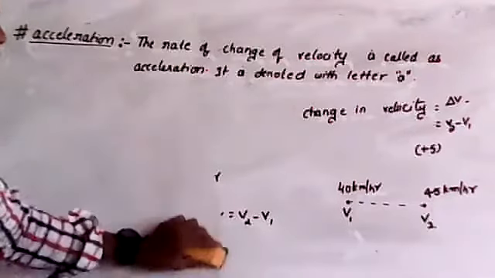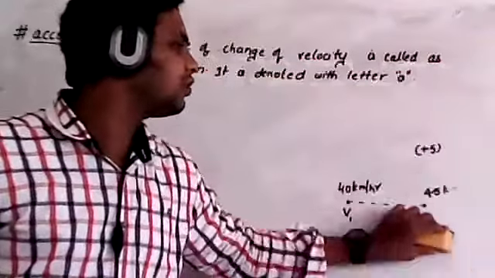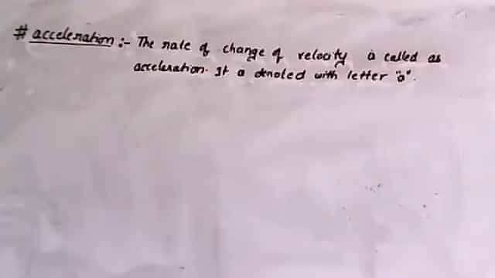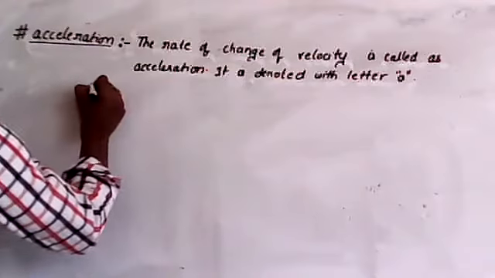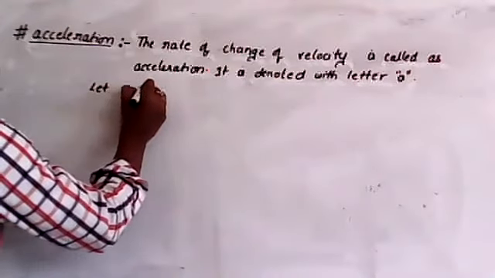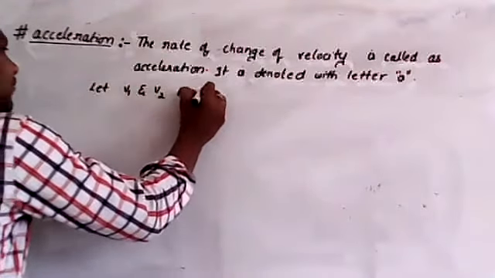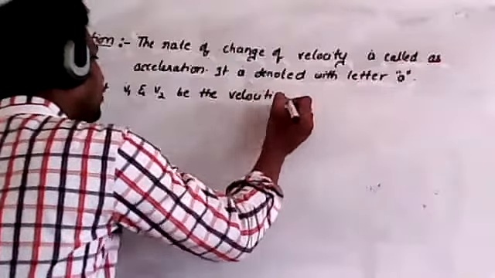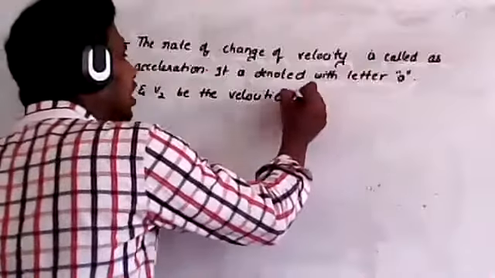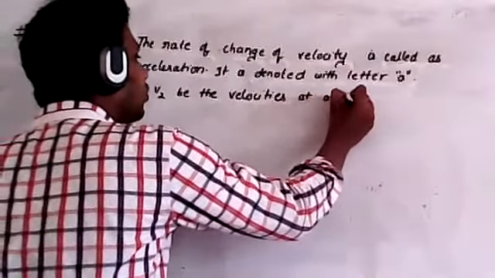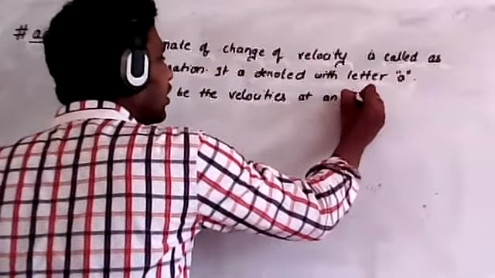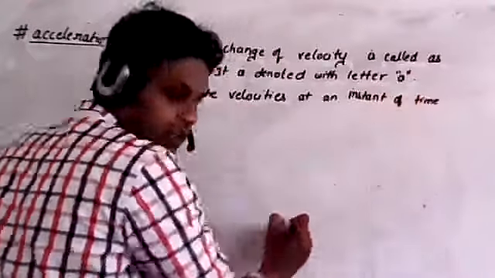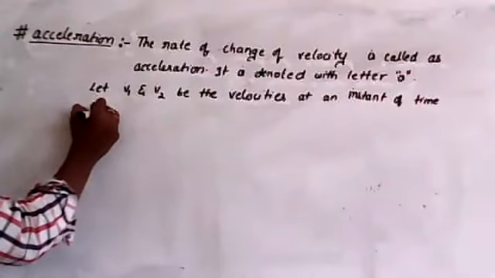Now listen, if I take v1 as the initial velocity and v2 as the final velocity, let v1 and v2 be the velocities at an instant of time t1 and t2.